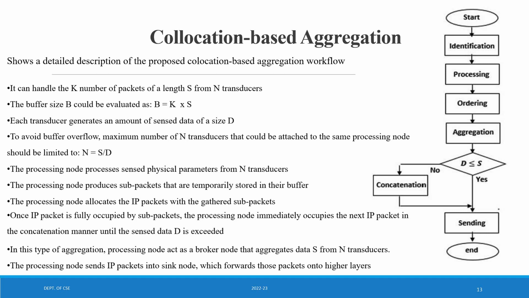In this type of aggregation, the processing node acts as a broker node that aggregates data S from n transducers. The processing node sends IP packets to the sink node, which forwards those packets onto the higher layer. So this is the collocation based aggregation, and the block diagram representing the working method of collocation based aggregation.